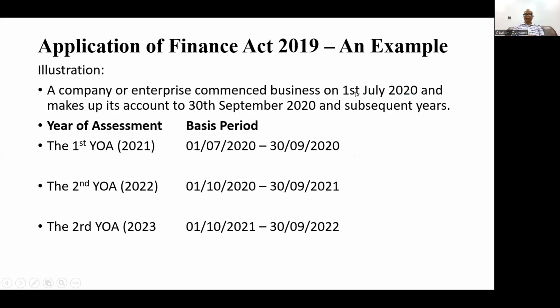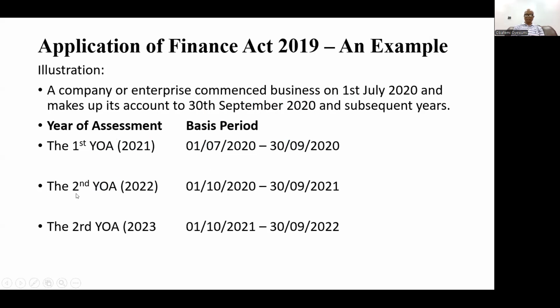Now let's look at the basis periods and the year of assessment. So for the first year of assessment, the basis period is the date of commencement, 1st of July 2020, to 30th September, the end of the reporting year.